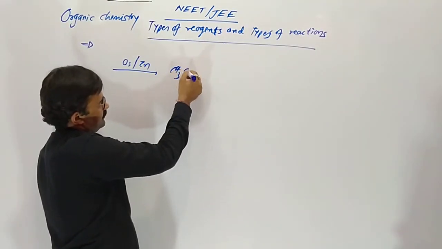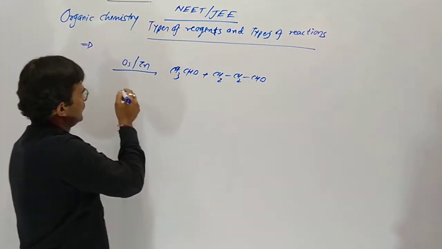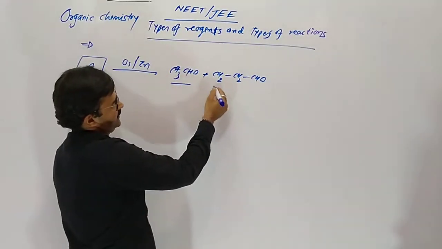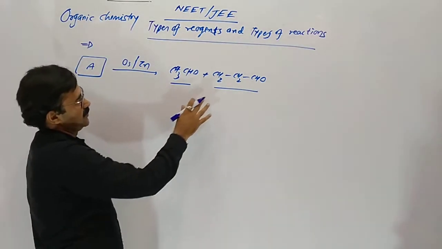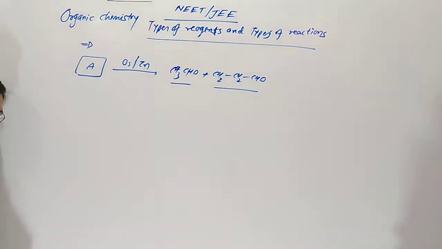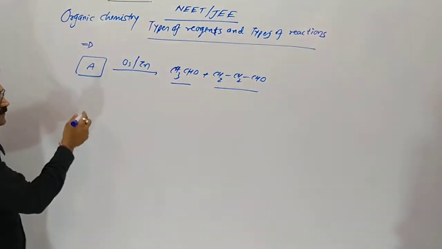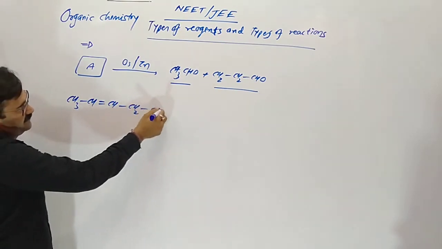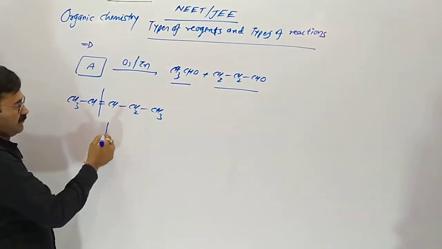The product is given. We have to define the reactant. Here there are 2 carbons, here 3. So what happens there actually? The total number of carbons is 5. So we can say that after 2 carbons, otherwise after 3 carbons, there should be a double bond. You can see this is the trick. After 3 and after 2, the bond will break.